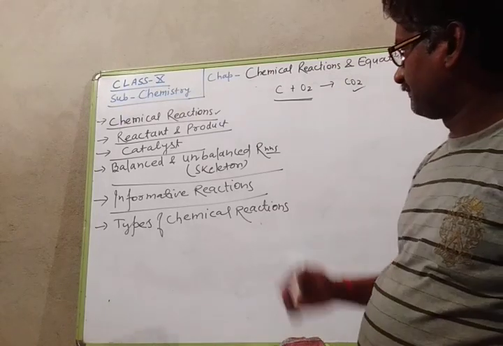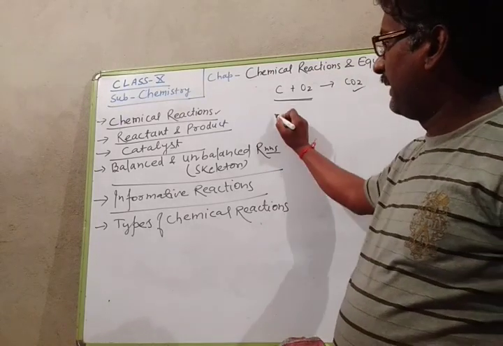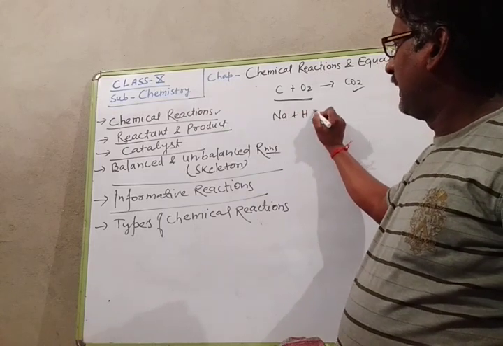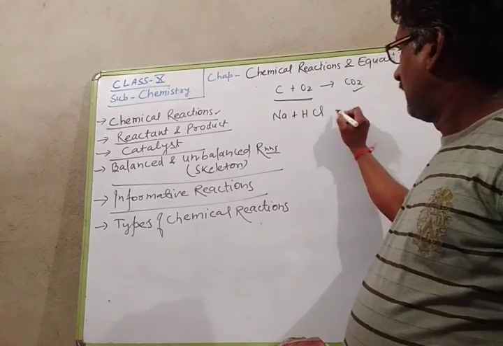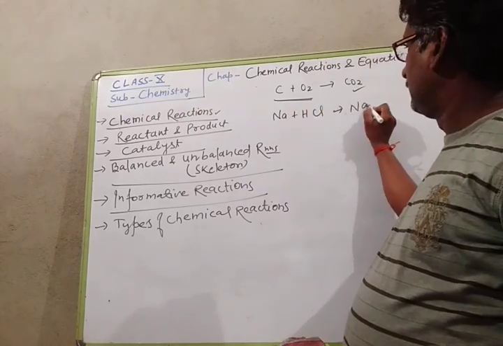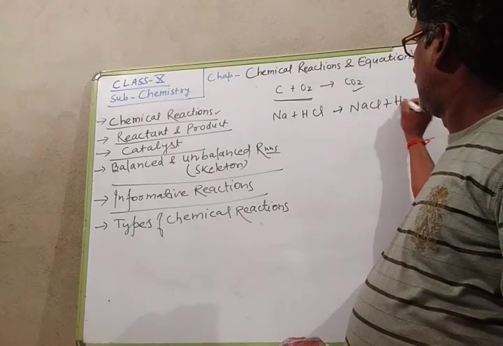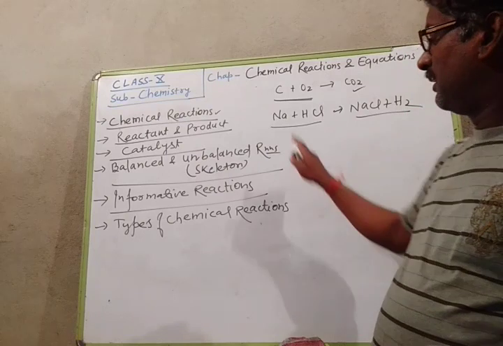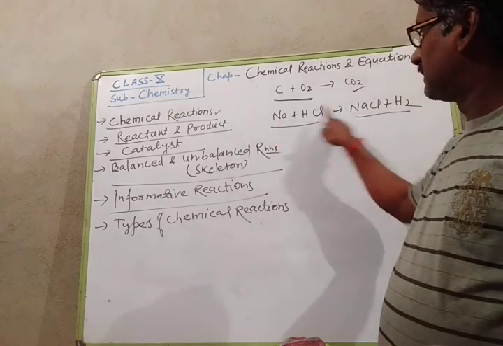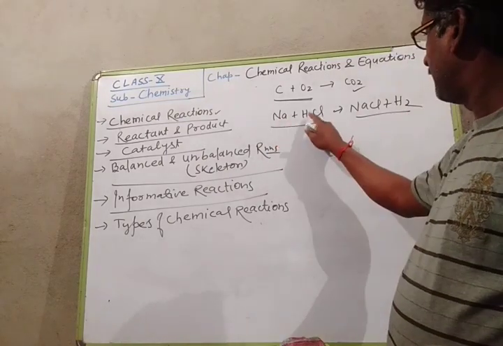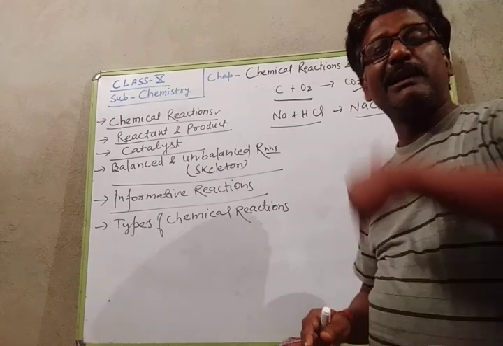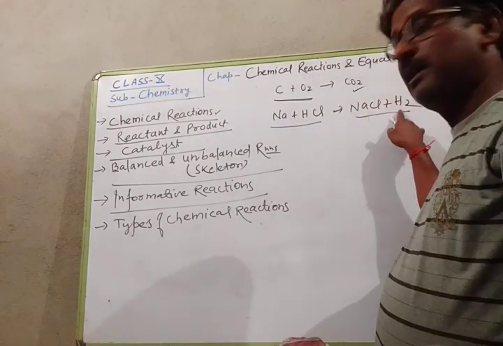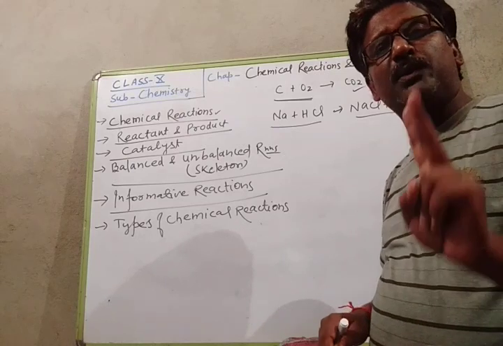Suppose I write Na plus HCl gives NaCl plus H2. In this reaction, the number of sodium atoms is the same on both sides, but the number of hydrogen atoms is different. In the reactant side there is only one hydrogen, while in the product side there are two hydrogen atoms.